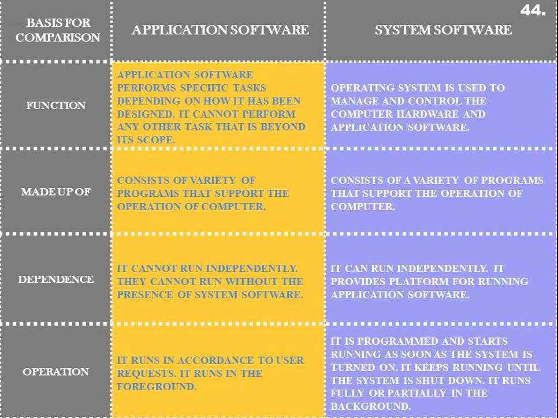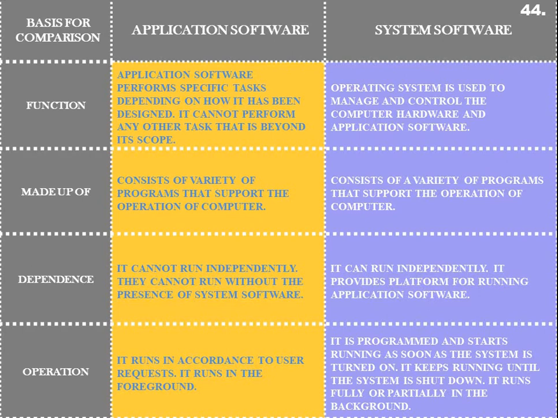So system software can run independently. The operating system is independent of all other types of application softwares. Rather, the system software, that is the operating system, provides a platform for other application softwares to run on it, or it acts as an intermediary between the application softwares and the hardware.